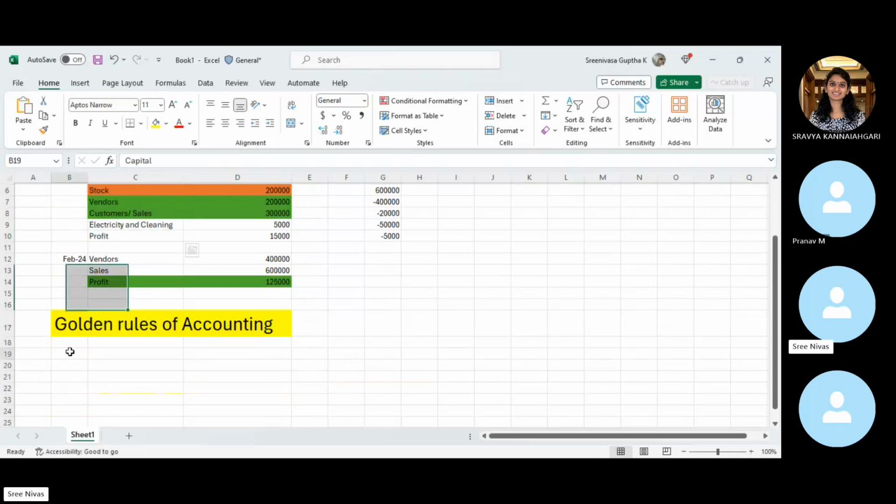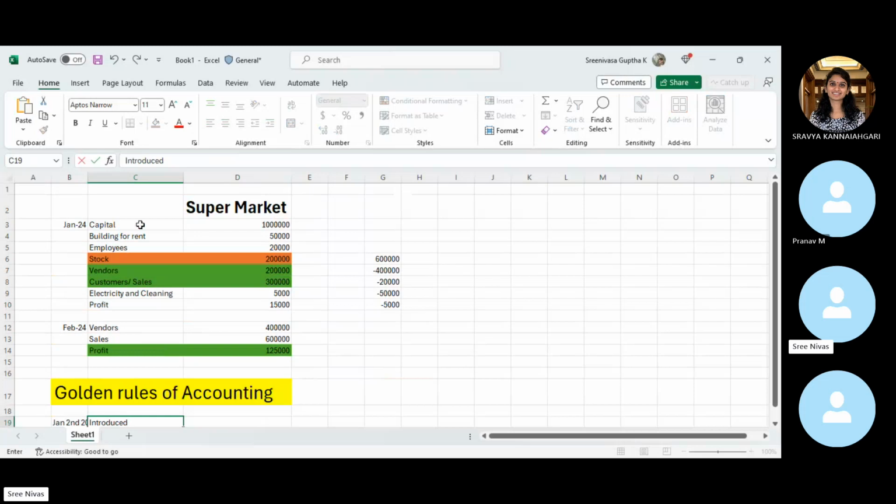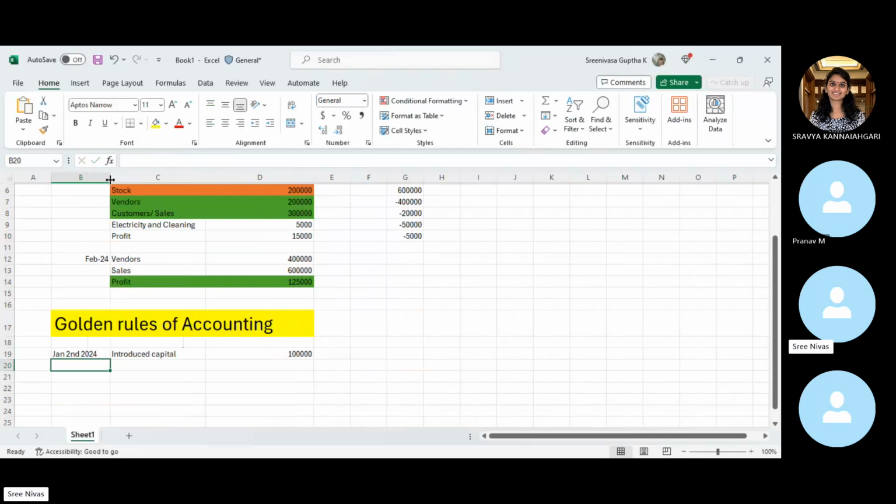Let's say, for example, the first day, on Jan second, we have started the business, and you want to record the transactions. The first transaction that we have done is introduced the capital, that is worth 10 lakhs. So this is how you will write the transactions.